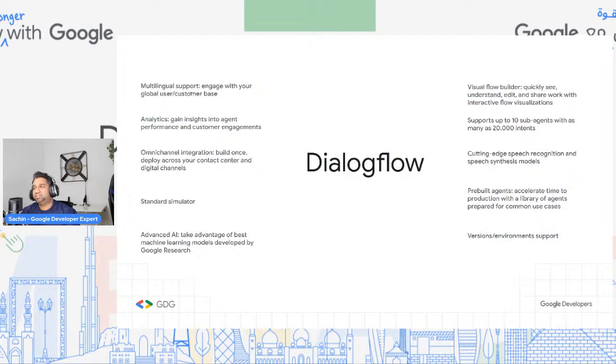Speech recognition: cutting-edge speech recognition and synthesis models. Pre-built agents: most of the time you might be thinking, I have a specific use case, but I have to start building this from scratch. You don't have to do that. If a use case is already covered by the pre-built agents, you can quickly build a chatbot with a pre-built agent and then build additional features on top of it. That's some of the capabilities of Dialogflow, and versioning and different environment support can be done as well.